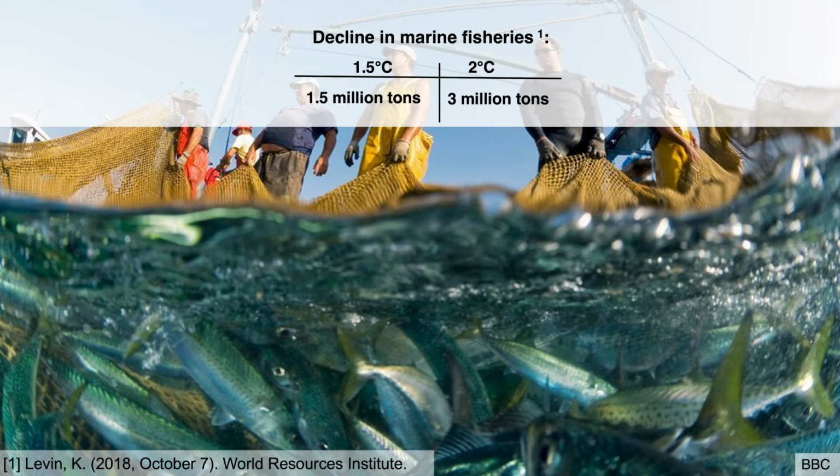And so with this information from the World Resources Institute, now we know that limiting to 1.5C warming is very important. With just a difference of 0.5 degrees Celsius, you can see that there's a significant impact on not only our daily lives, but also the communities around us and our future generations.